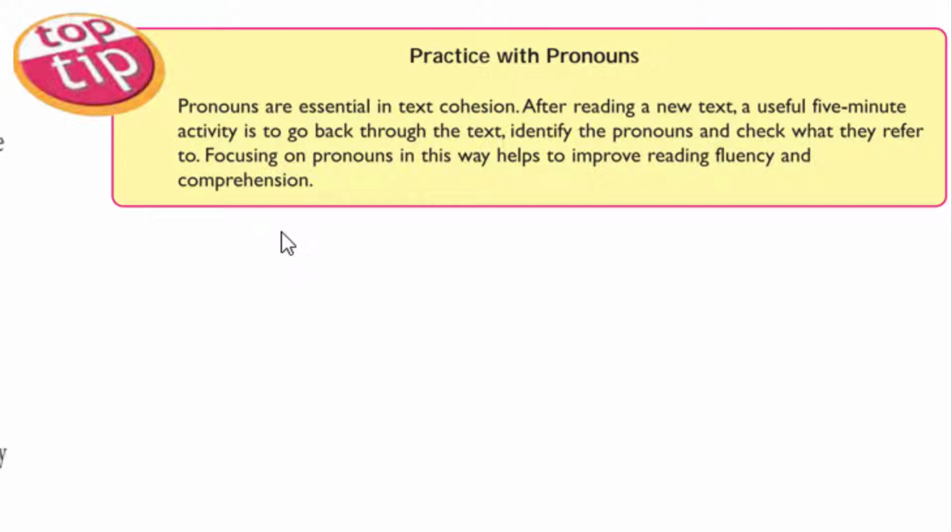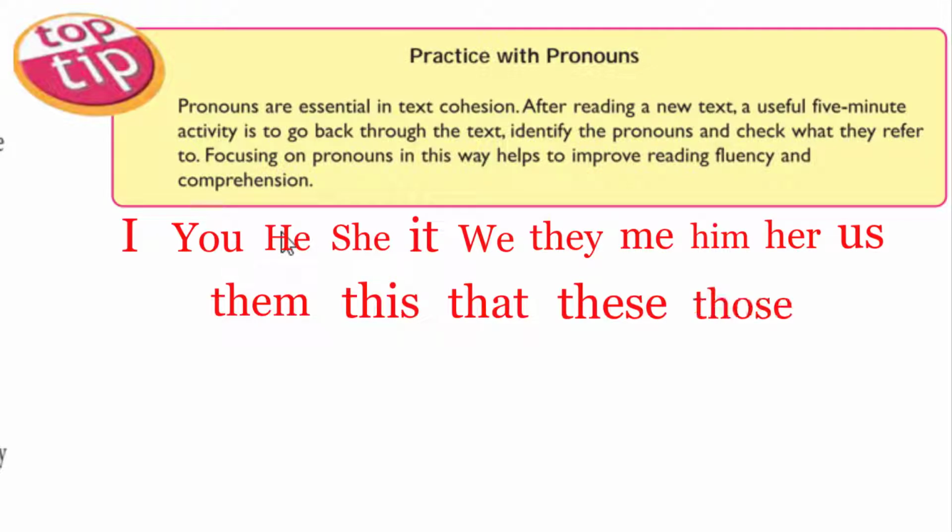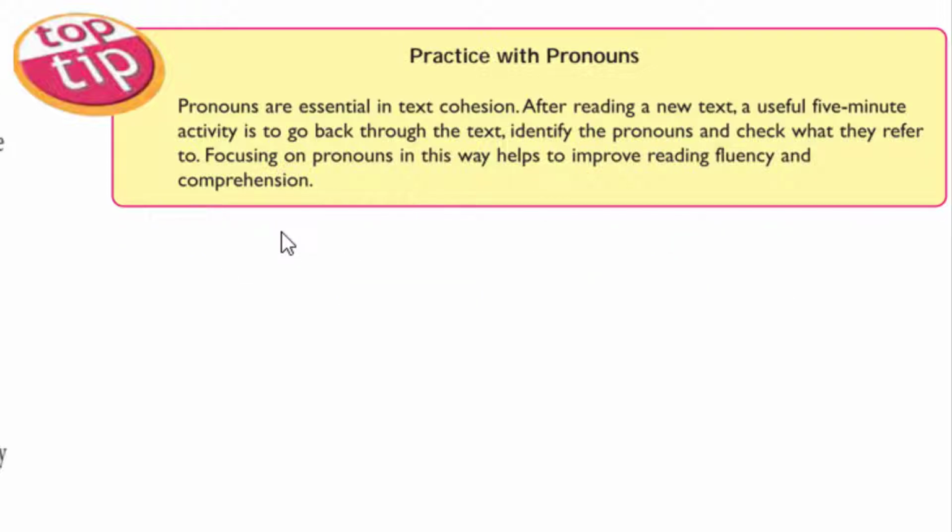What does a pronoun mean? Pronouns are like I, you, he, she, it, we, they, me, him, her, us, them, this, that, these, those. All these are pronouns, but they are different. It depends on the place. For example, there are subject pronouns and there are object pronouns, but they are all called pronouns.